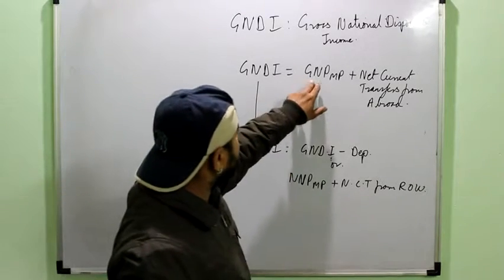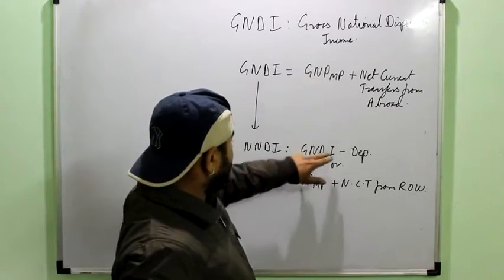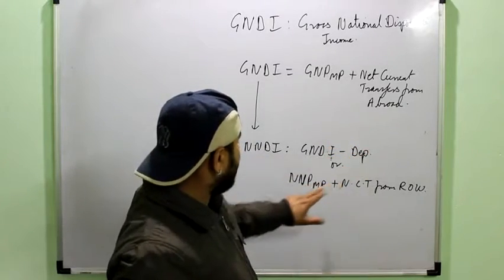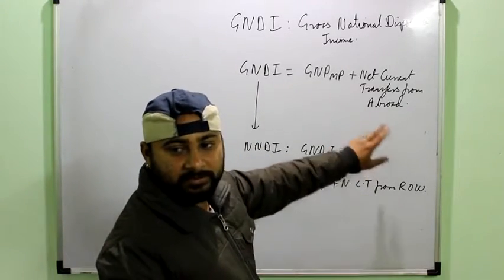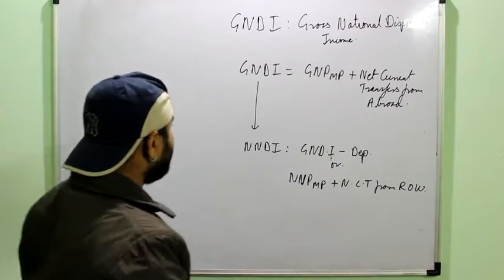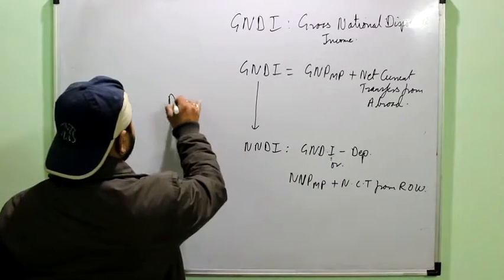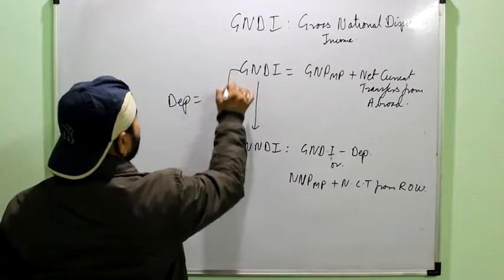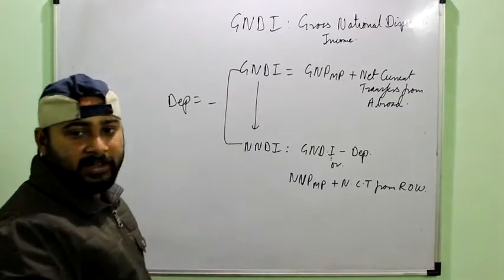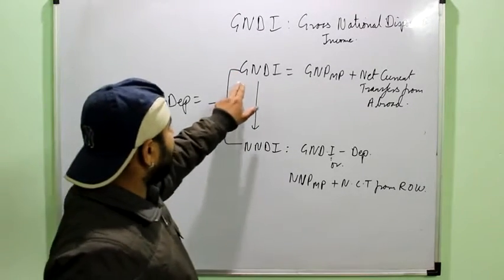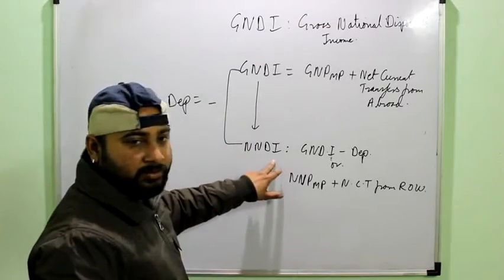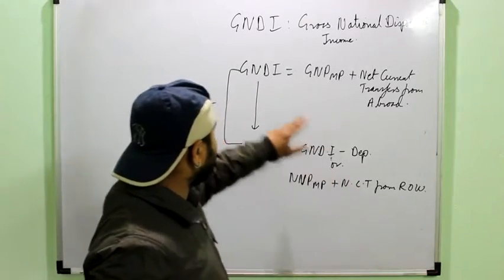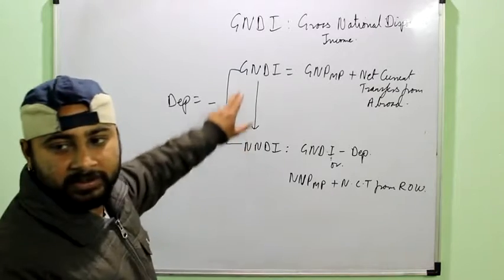Because if I subtract depreciation from GNPMP, I will get NNPMP, and plus net current transfers from abroad. One more important thing: depreciation is equal to GNDI minus NNDI. In some of the questions GNDI and NNDI might be given to you. So in that question you can calculate depreciation by subtracting NNDI from GNDI.